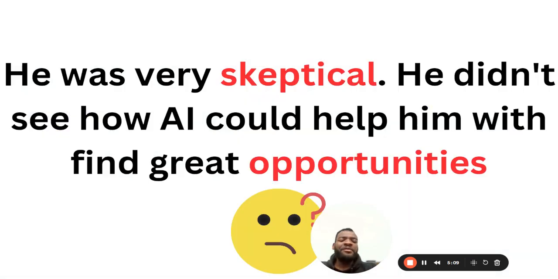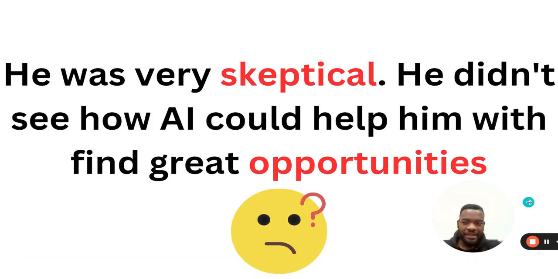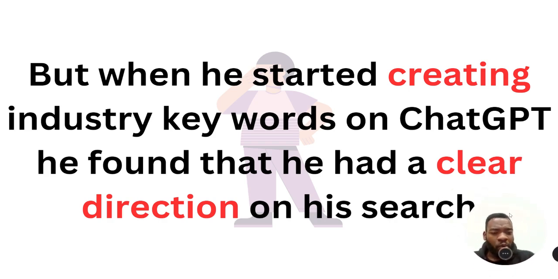But when I showed him the method, he was very skeptical, extremely skeptical, if anything. He's like, this is not going to work for me. How's AI going to help me find opportunities? This AI thing is just a buzzword. Most people just use this as a way to get people's attention. It's just clickbait. But he started creating industry keywords on ChatGPT and he found that he had a clear direction on his search. And what more do you need than a clear direction on what you're doing, a roadmap, a kind of plan?